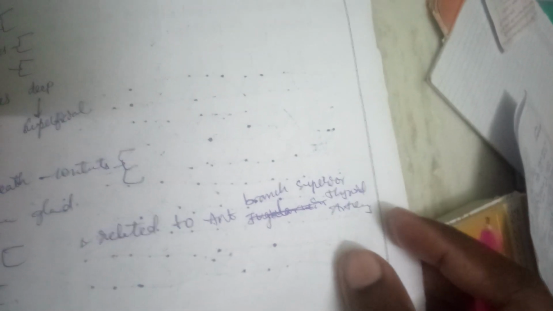The anterior branch of the superior thyroid artery. Okay, I forgot to mention it before. So the posterior border is related to two things.